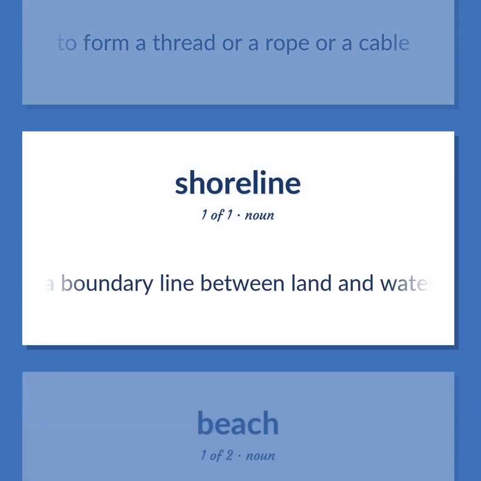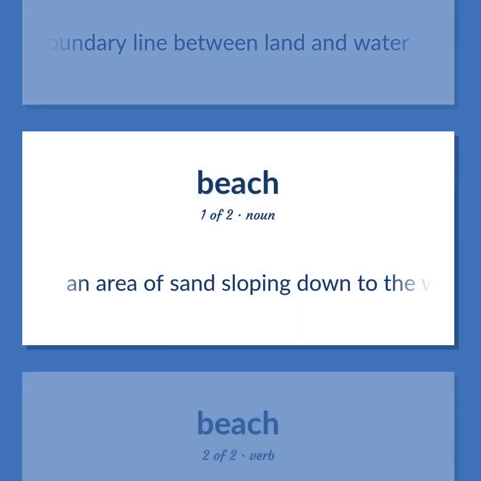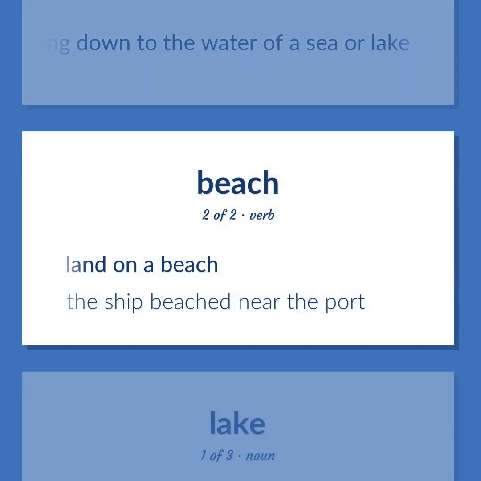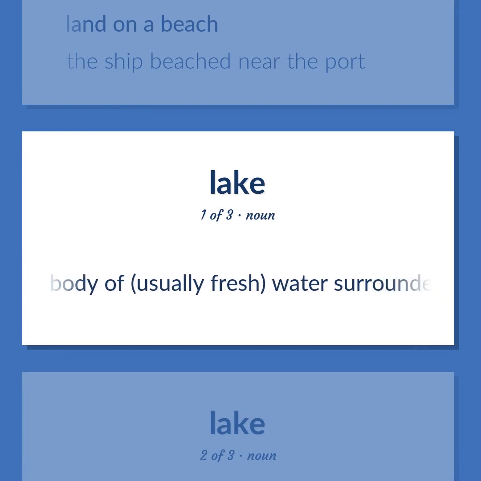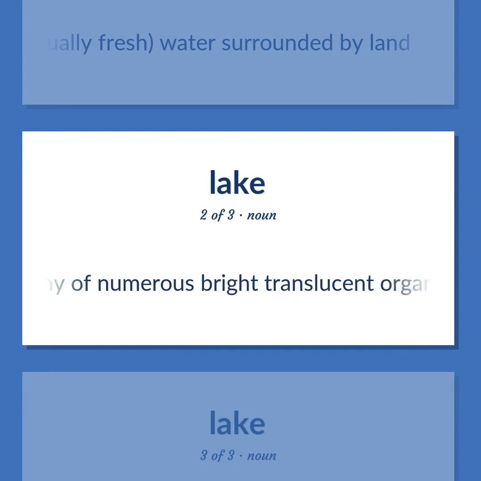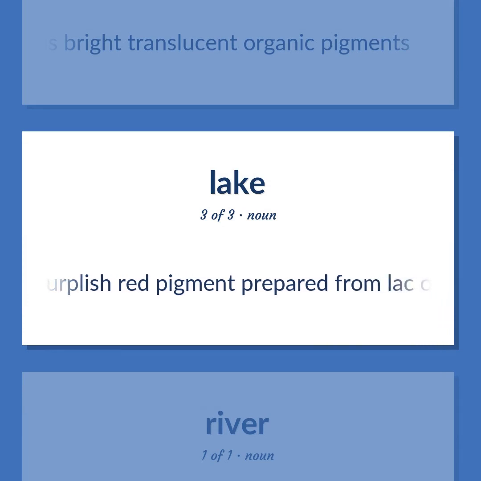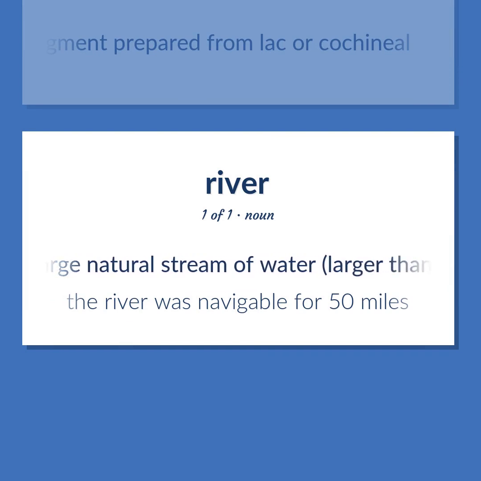A boundary line between land and water. An area of sand sloping down to the water of a sea or lake. Land on a beach. The ship beached near the port. A body of, usually fresh, water surrounded by land. Any of numerous bright translucent organic pigments. A purplish-red pigment prepared from lac or cochineal. A large natural stream of water, larger than a creek. The river was navigable for 50 miles.